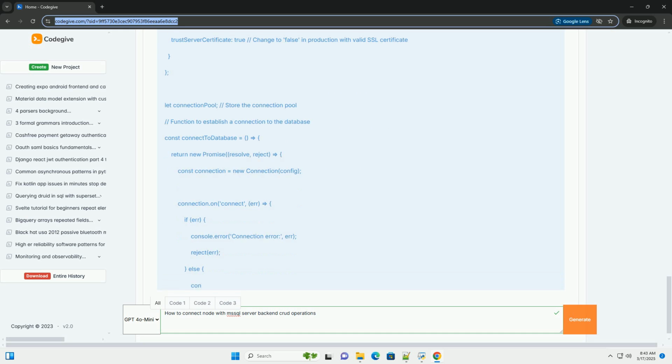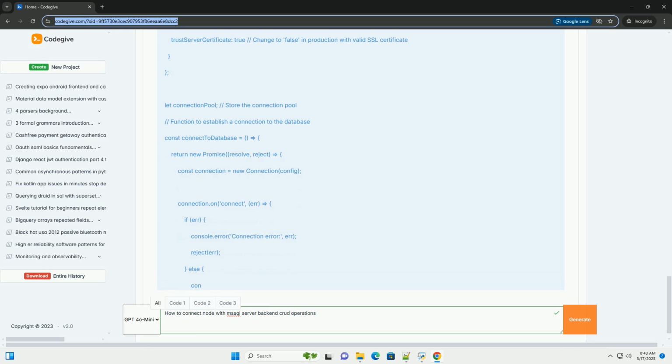Step 1. Project Setup. 1. Create a project directory. Create a new directory for your Node.js project. Open your terminal or command prompt and navigate to the directory where you want to create the project. 2. Initialize the project. Use npm init to create a package.json file. This file will manage your project's dependencies and metadata.